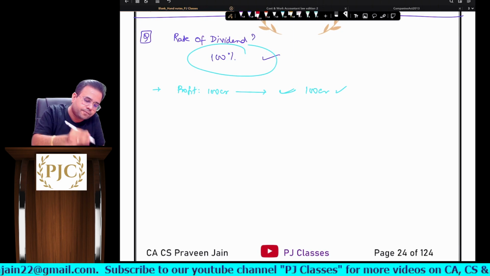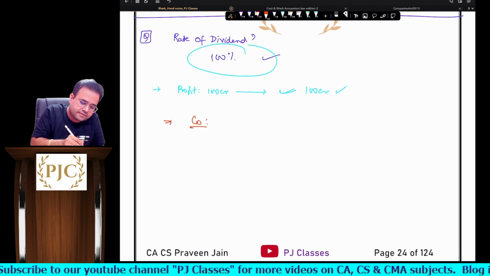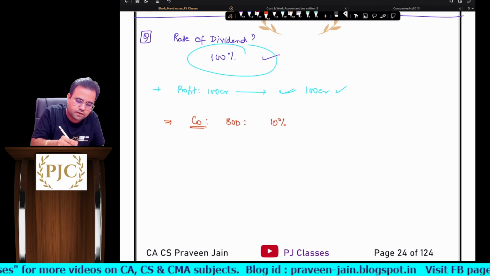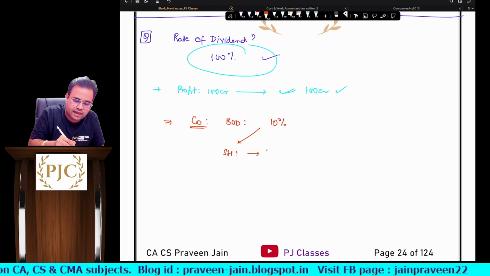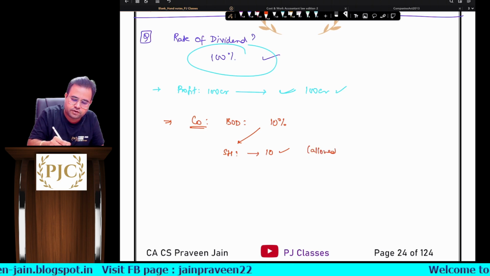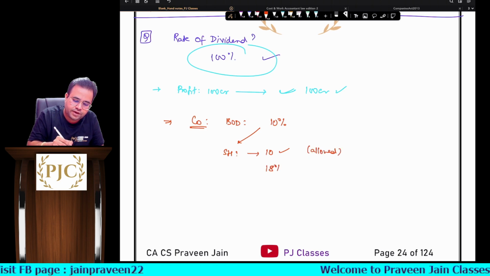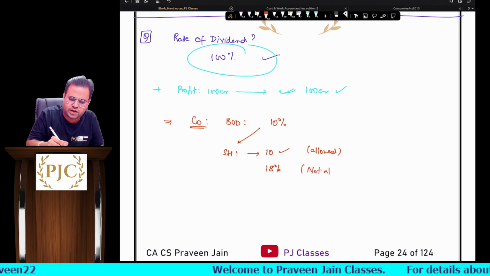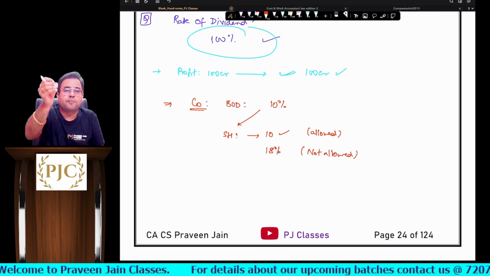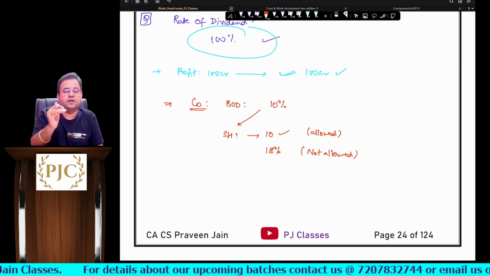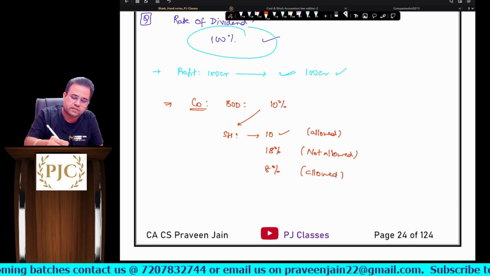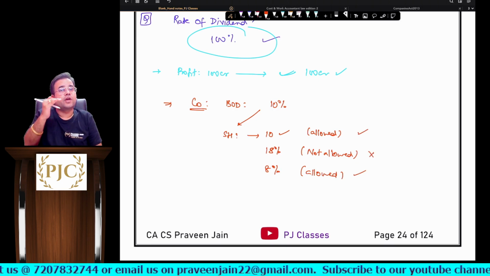So imagine a scenario. The board of directors has declared a rate of dividend as 10%. Shareholders can obviously approve 10%. This is allowed. Sir, can they increase it to 18%? This is not allowed. You already know this. In other words, whatever rate is proposed by the board of directors, you can confirm that or you can reduce that. This is allowed, but what is not allowed is that you cannot increase it, sir.